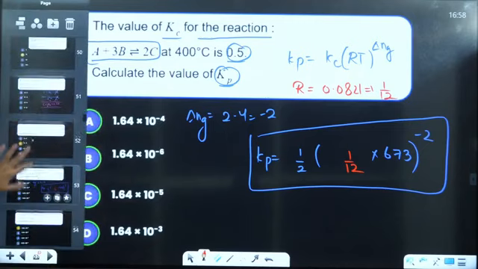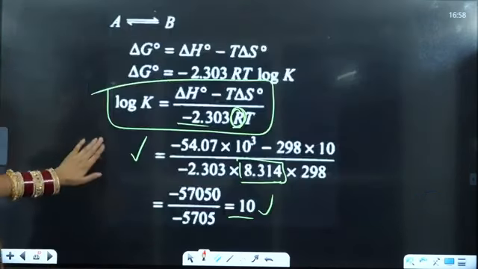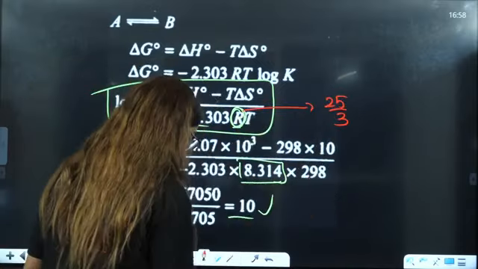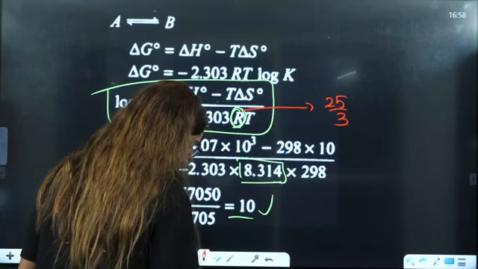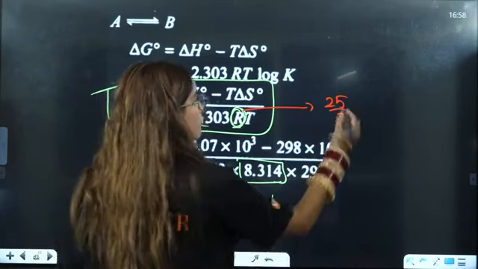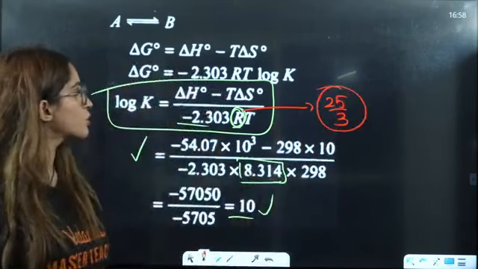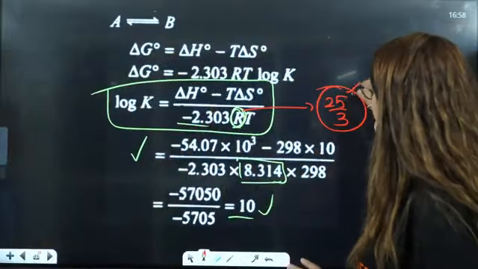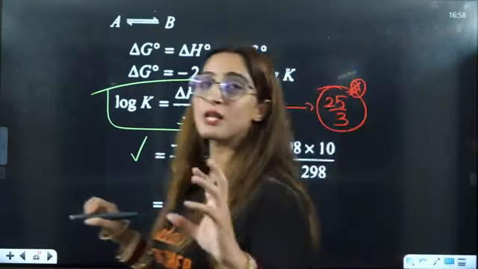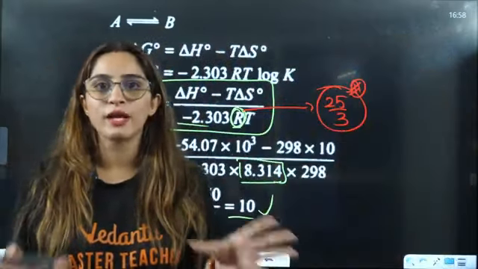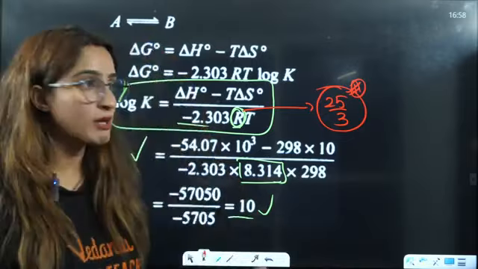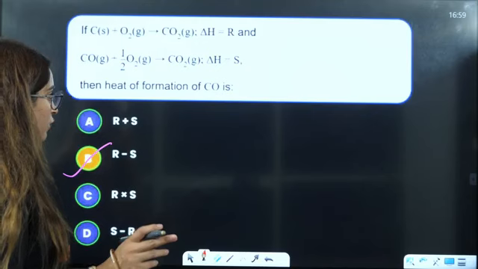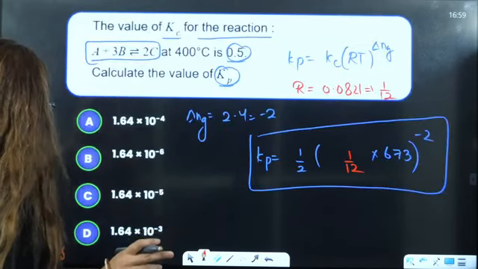One more thing here, where we solve the value of R now. You can also put the value of R as 25 by 3. Let me see, 25 divided by 3, yes, that is also 8.314. So you can also solve it like this. These are some important things which will help you manage your exam in less time, right? So you can save your time here, by these two simple things, that is, what value of R you should put here.